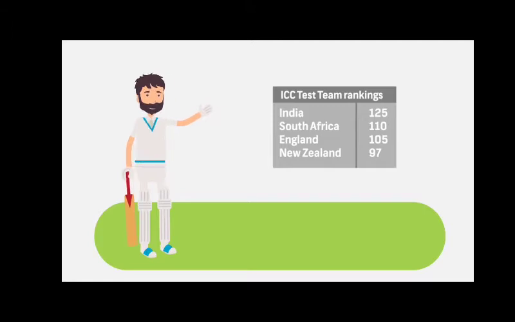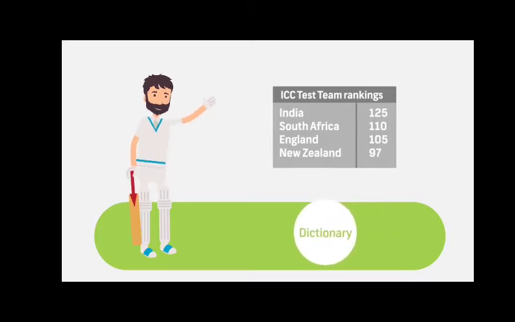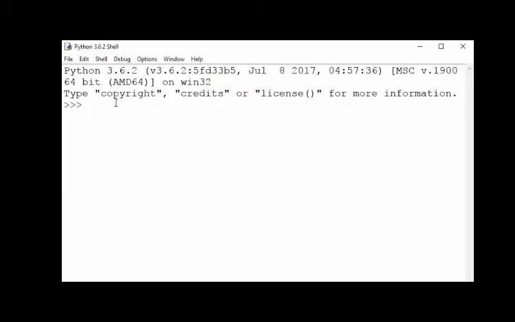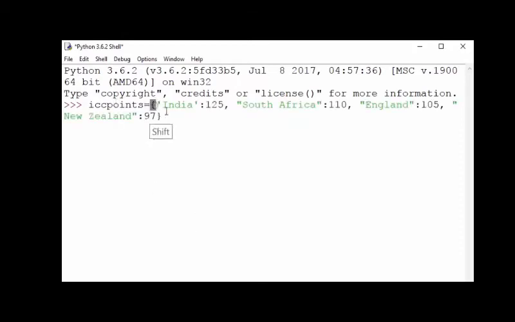Let me show you how you can use the dictionary data in Python to organize such data. Like lists or tuples, dictionary is also a collection data type. However, it is not a sequence. It is an unordered collection of items. Each item is a key value pair. For example, India is the key and 125 is the value. In the dictionary object, the value is bound to the key by the colon symbol.